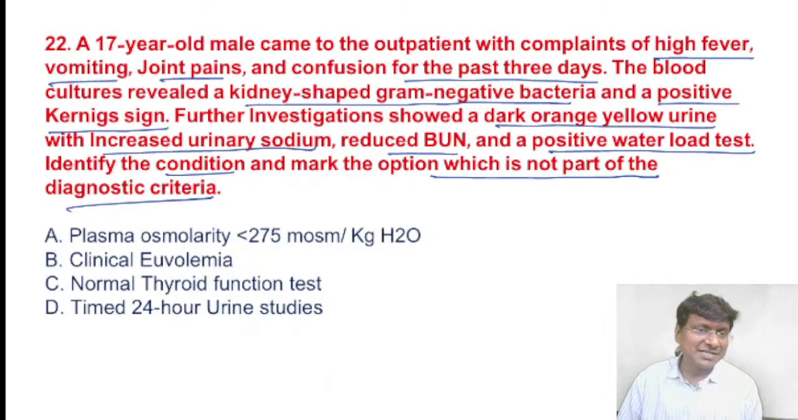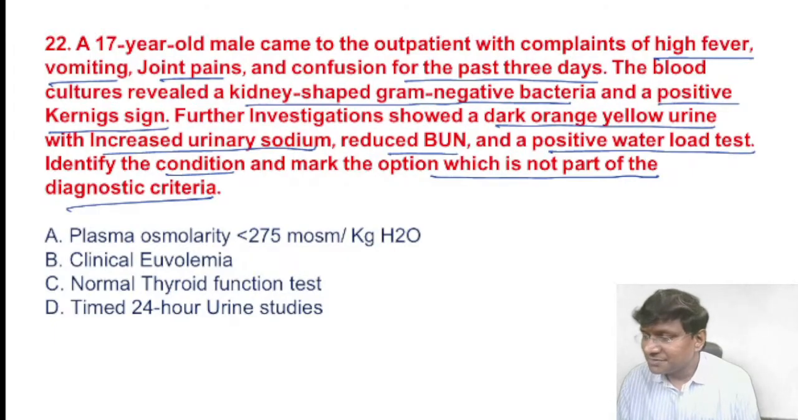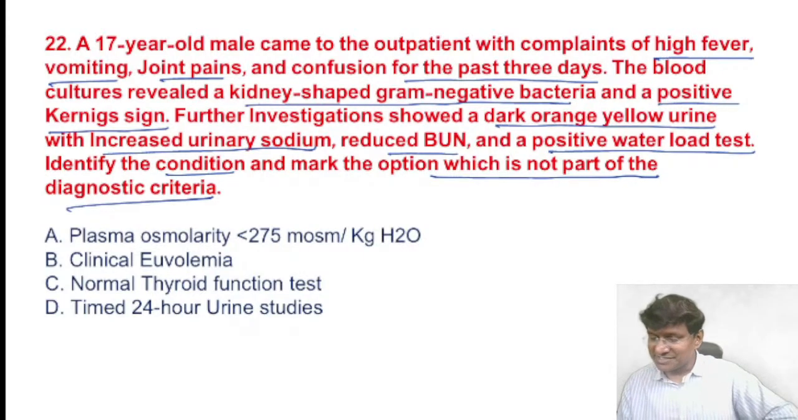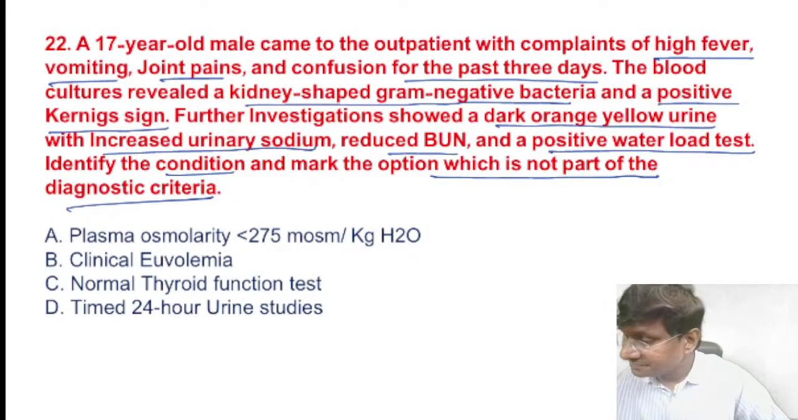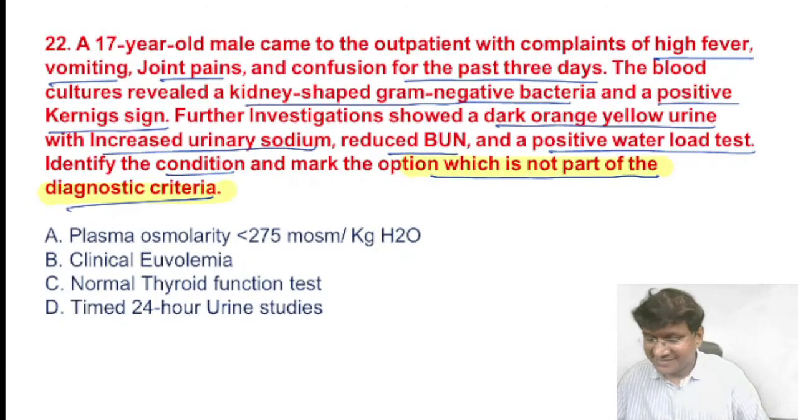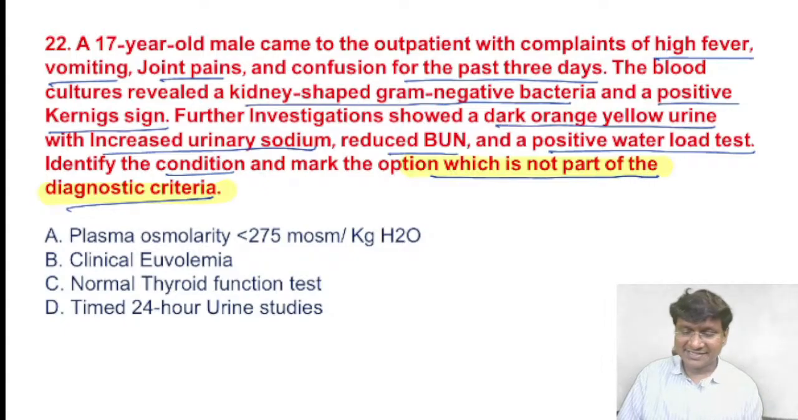So can anyone first crack the diagnosis? High fever, joint pains, confusion, blood examination showing kidney-shaped gram-negative bacteria, positive Kernig sign, and the individual has increased urinary sodium, reduced blood urea nitrogen, positive water loading test. What is the diagnosis? The question asked is which of the following is not part of the diagnostic criteria? Right. So the diagnosis in the given clinical scenario is SIADH.